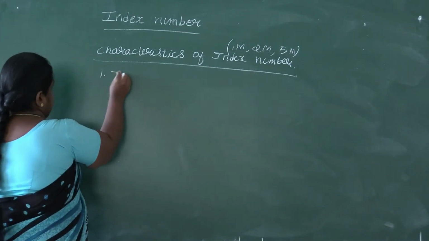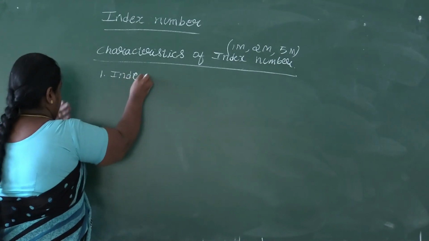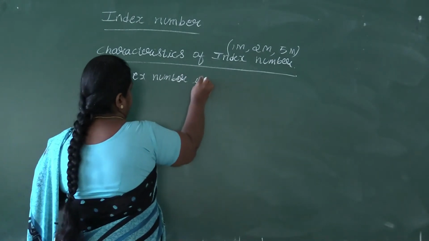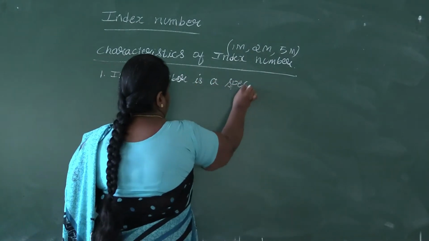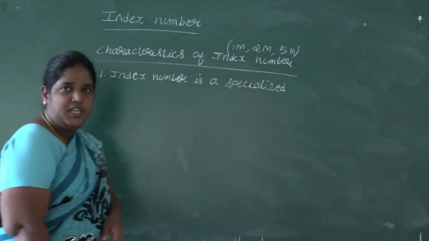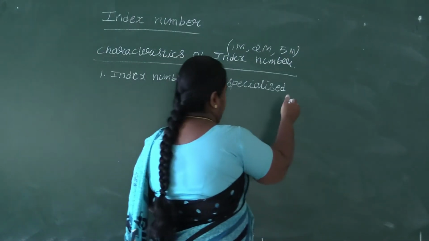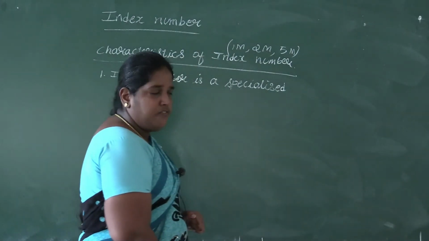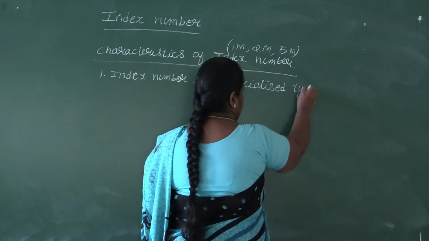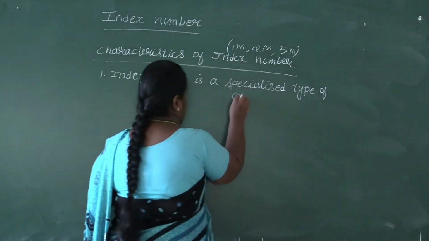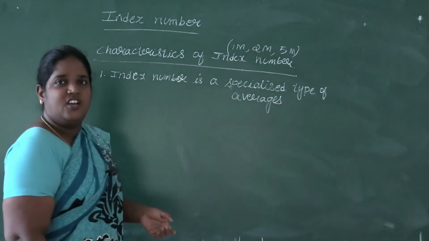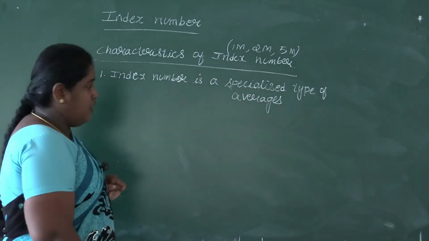So the first characteristic is index numbers are specialized type of averages. In the previous year we have studied many types of averages: arithmetic mean, median, mode, geometric mean, harmonic mean. All those were averages. Even the index number is one of the types of averages, so we call it a specialized type of average. It is not similar to the previous ones, even then it is one of the types of averages.